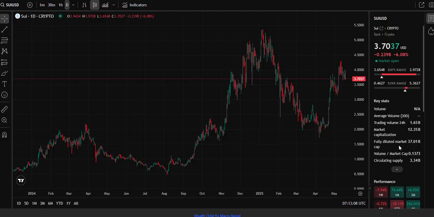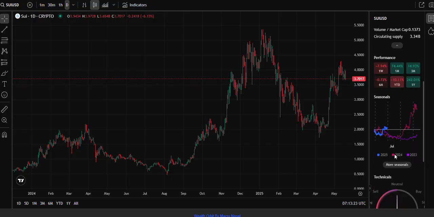Then average volume on 30 days, in 24 hours it is 1.65, then fully diluted market cap 37.01 billion, volume to market cap 0.1373, circulating supply 3.34 billion.